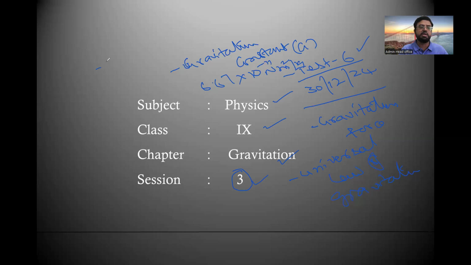Then yesterday we learned about the acceleration due to gravity. Very important again. Acceleration due to gravity, that is small g. Capital G value is constant anywhere in the universe, but small g value varies with the height, with the depth, with the place, and it also changes from planet to planet.